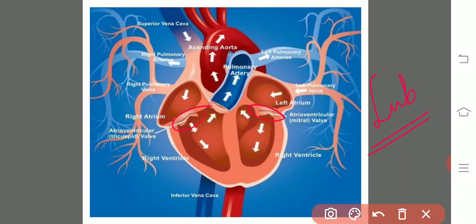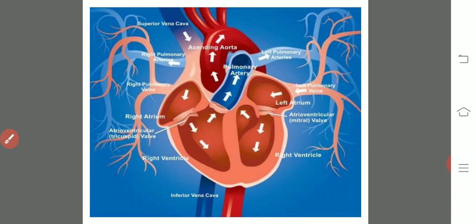Bicuspid valve and the tricuspid valves are present at the auriculoventricular apertures. Okay, bicuspid valve at the left auriculoventricular aperture, whereas the tricuspid valve at the right auriculoventricular aperture. This is the first sound which is made by the heart, lub. Right? Then coming to the fourth step, that is the ventricular systole.